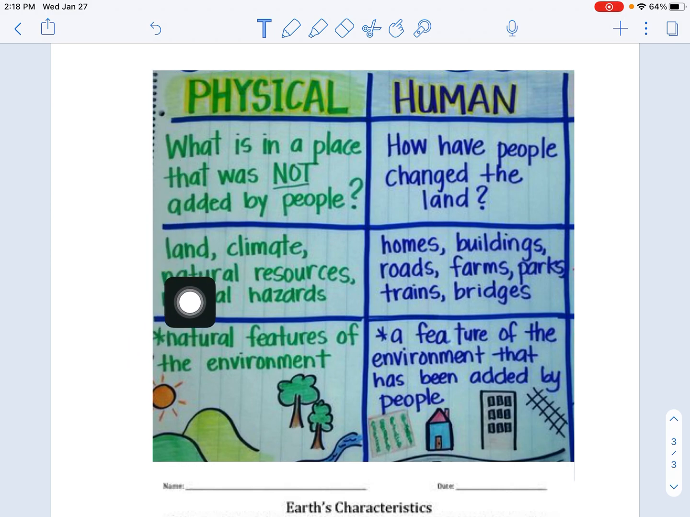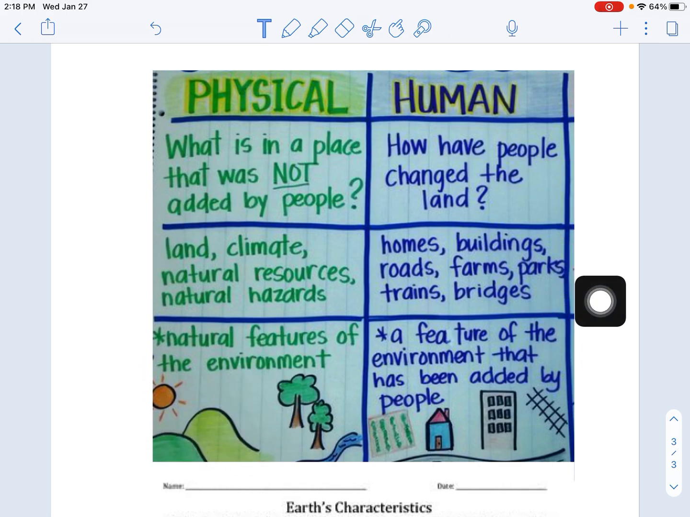Well, we have our land, our climate, natural resources, and natural hazards. We're all in this place in our community and in our backyards before humans were here. Natural features of the environment. So you can think of trees, rivers, hills, things and items like that.